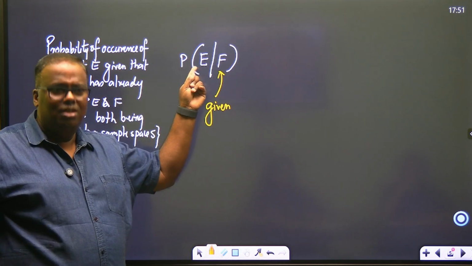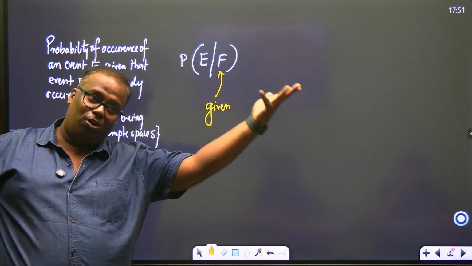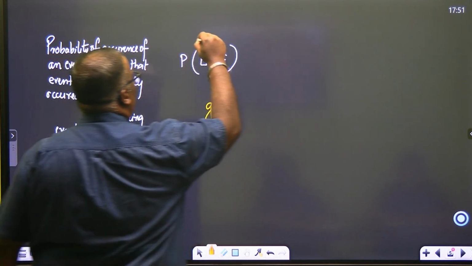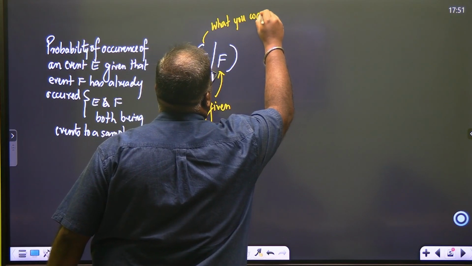Probability of E given the condition that F has already occurred. Right? This is what you want to evaluate.